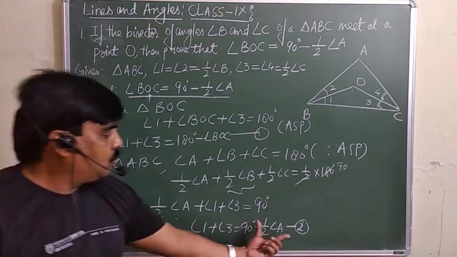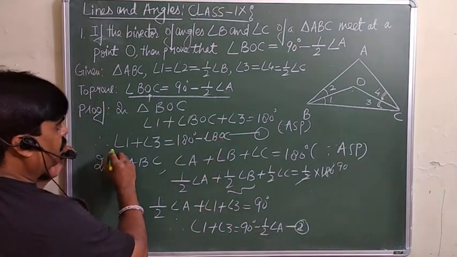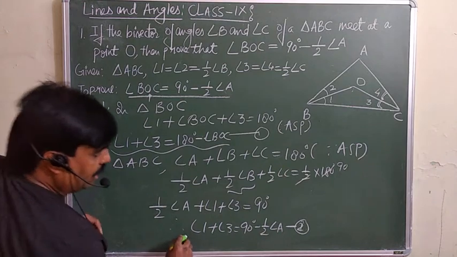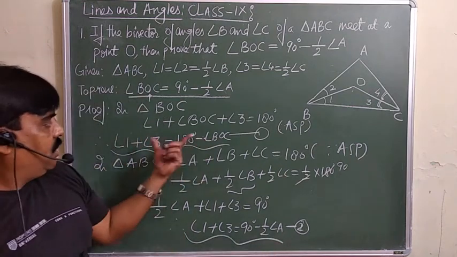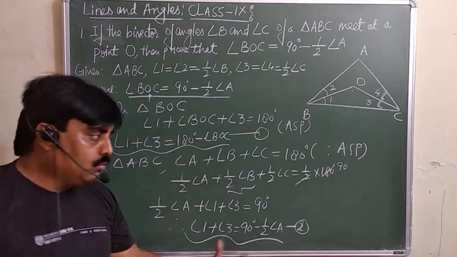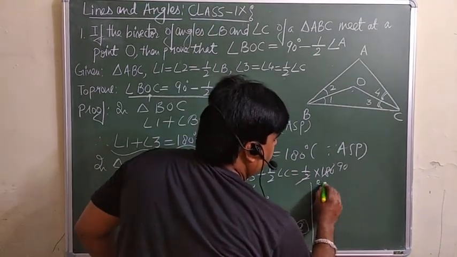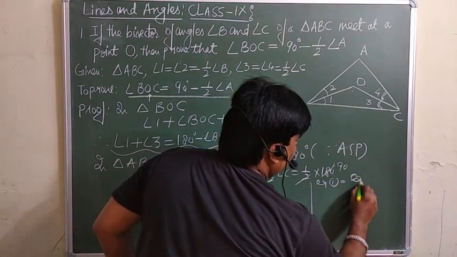So this is your equation 2 and this is equation 1. Angle 1 plus 3 is equal to 180 minus angle BOC, and angle 1 plus 3 is equal to this one. So you can say equation 1 is equal to equation 2. Now you can see equation 1 is equal to equation 2.